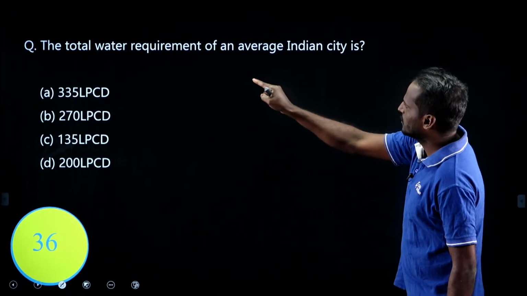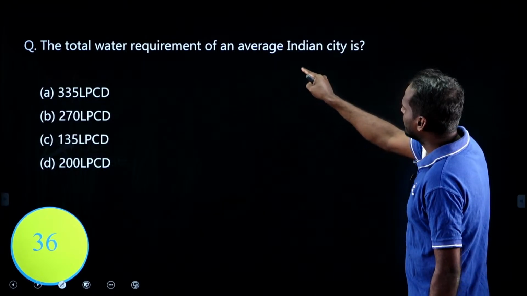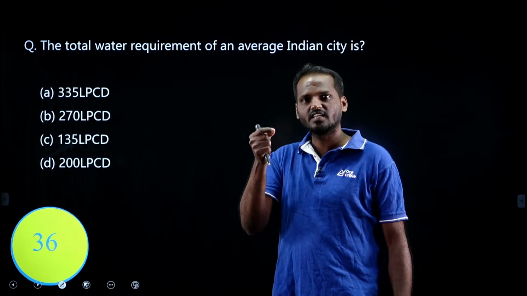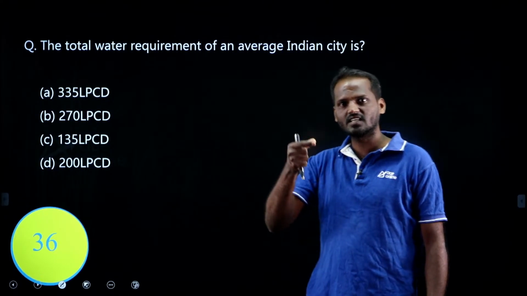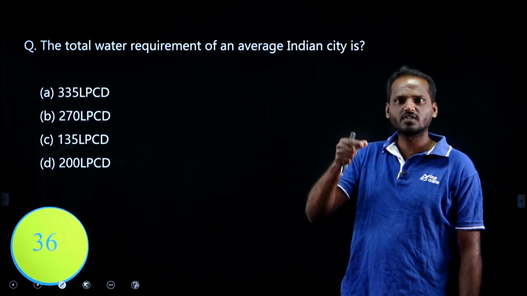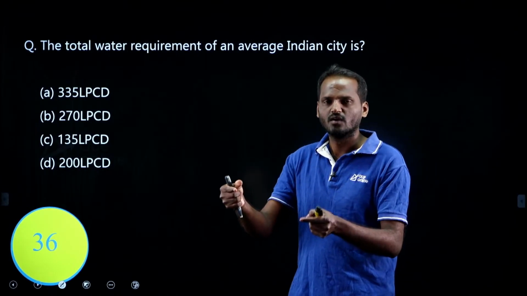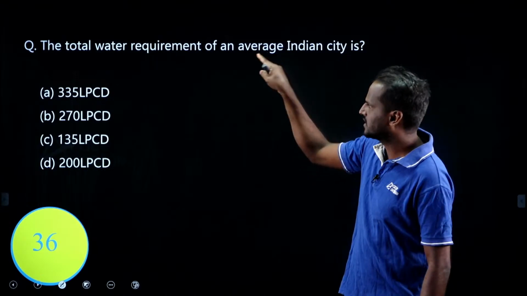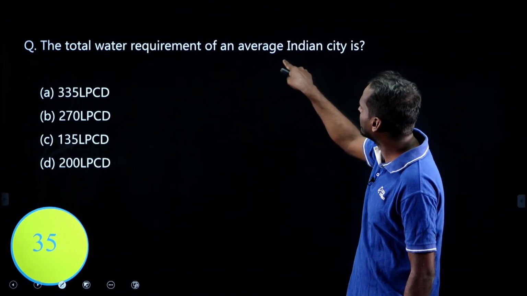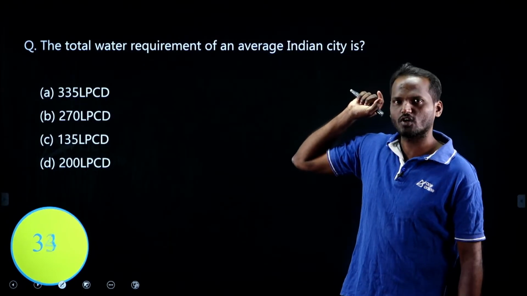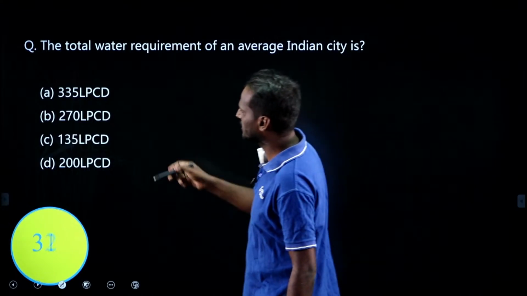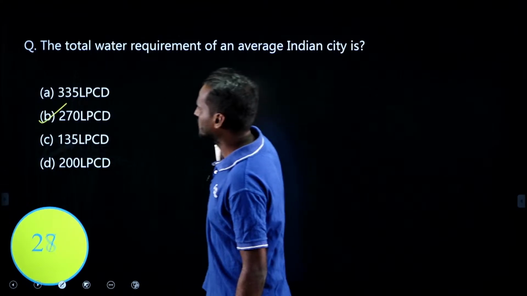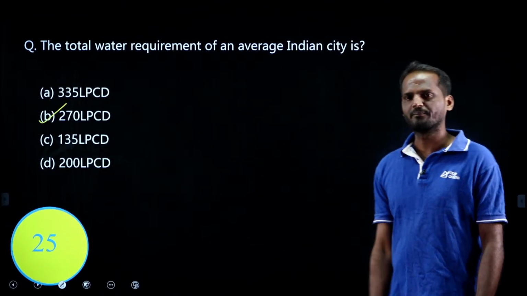Look at this: what he is asking is the total water requirement of an average Indian city, by considering domestic, institutional and commercial, industrial demand, public use and losses all put together, which we can call the total water requirement. The total is 270, right? This is the correct option. Option B is correct.